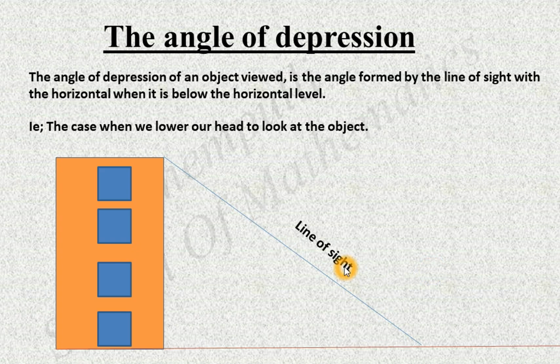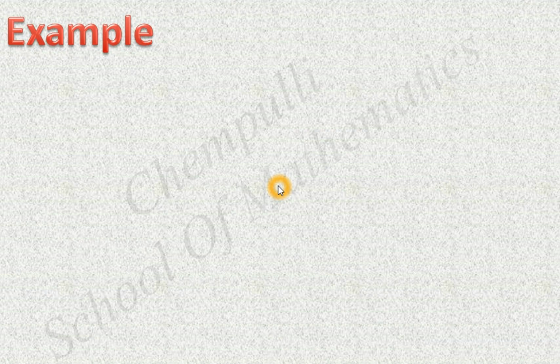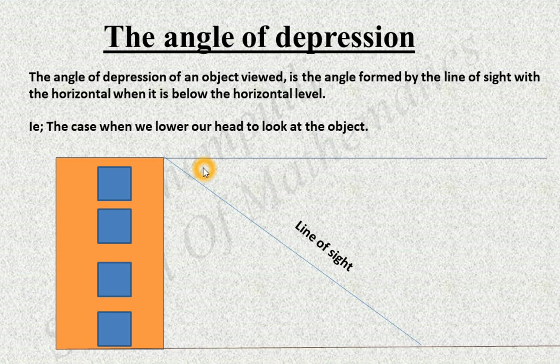Now this one is the line of sight. Then we can draw one horizontal here. This is the horizontal. Now the angle between this horizontal and the line of sight is called the angle of depression. This one is the angle. This angle is called the angle of depression.